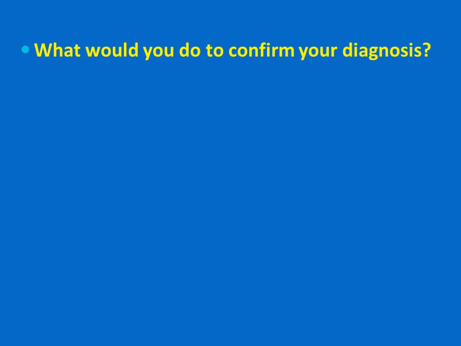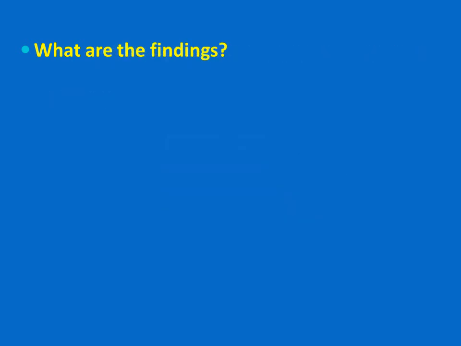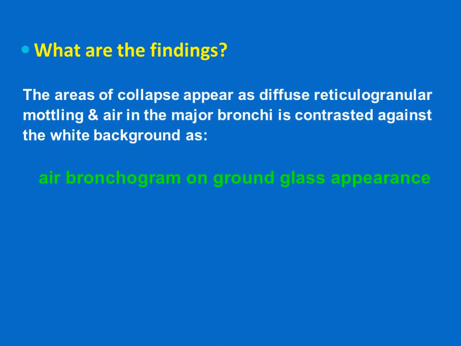How can we confirm the diagnosis of RDS? Definitely by chest X-ray. What are the findings on chest X-ray? The areas of collapse appear as diffuse reticulogranular mottling, and air in the major bronchi is contrasted against the white background, a picture which is called air bronchogram on ground glass appearance.